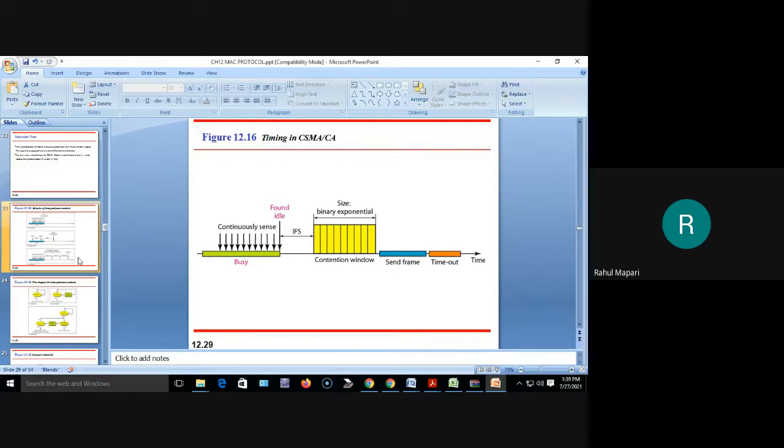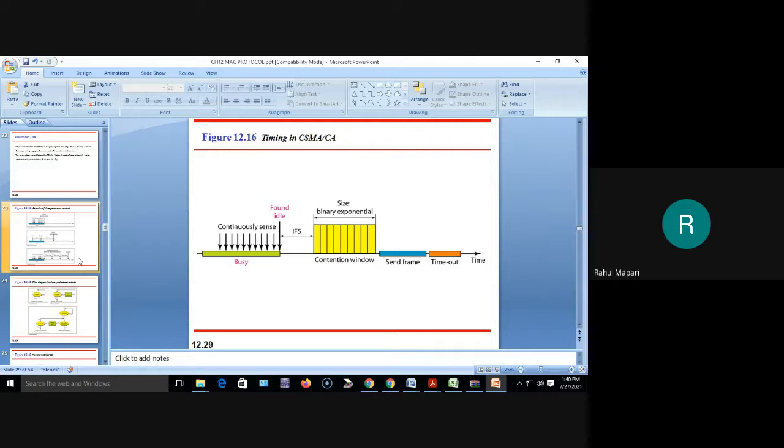In one persistent CSMA, here the probability is 1. The station continuously senses the channel. Once the channel becomes free and it is sensed by the station, it immediately transmits the frame without considering whether another station is also transmitting or not. It is called one persistent.